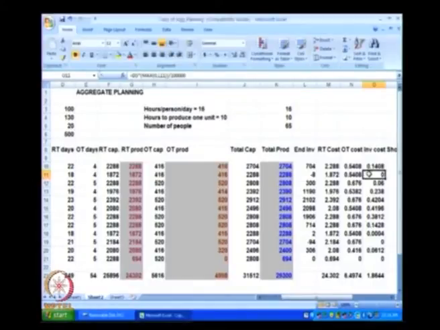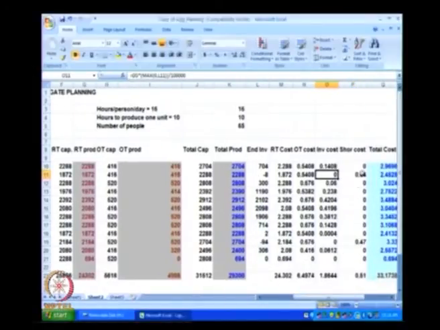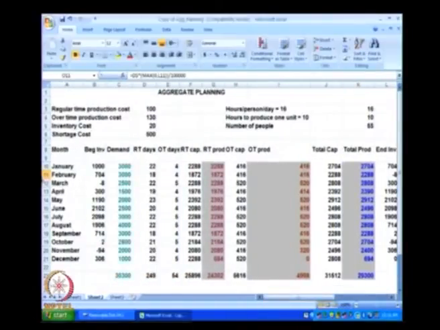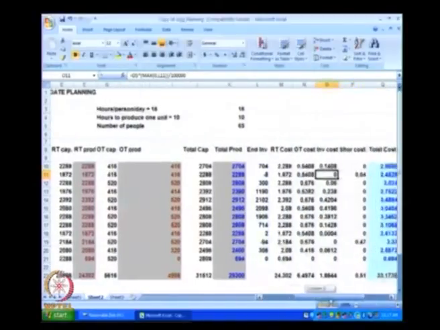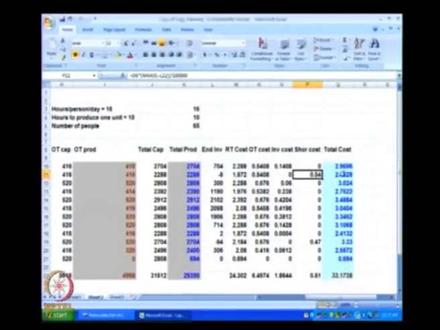The inventory cost is 0 because there is negative ending inventory, and the shortage cost is 0.04 because 8 units are short, shortage cost is 500, 500 into 8 is 4000, which is 0.04 lakhs. So total cost for February is 2.4528.